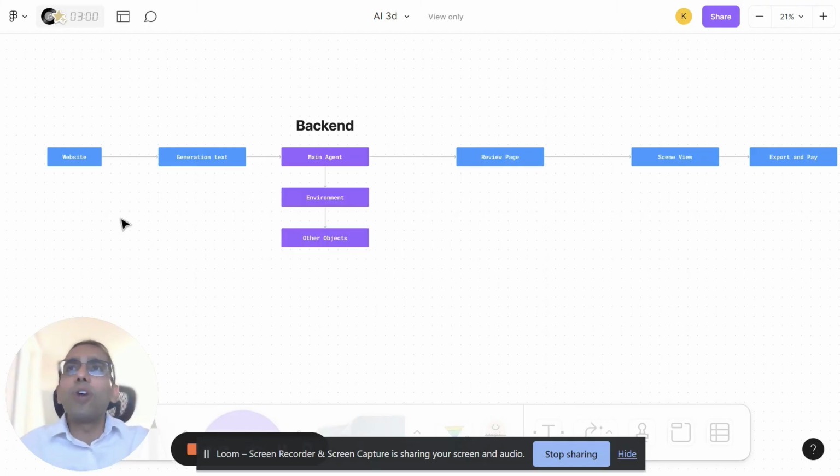Now, let me very quickly walk you through how it all works. First, we have the website, which is made through Replit. And then we have the generation text, which the user prompts. And once the user has prompted, it goes to the backend through the main agent, which deciphers the environment and breaks it down into the objects that need to be developed. Thereafter, it goes to the Shap-e model, which we have deployed via Hugging Face through Replicate, and it goes through the review page and then finally generates the whole scene along with the models that we saw, and then the user has the option to export or pay for the subscription.